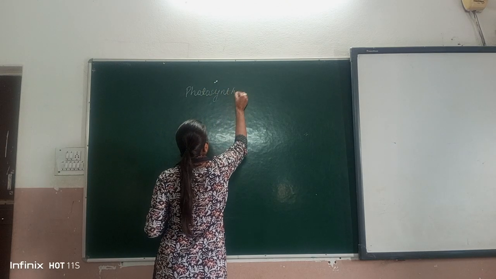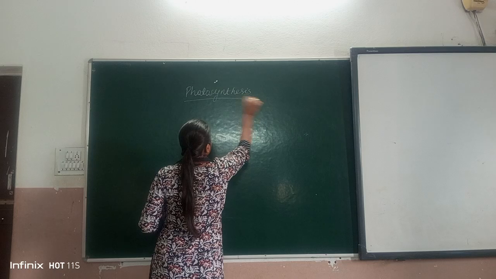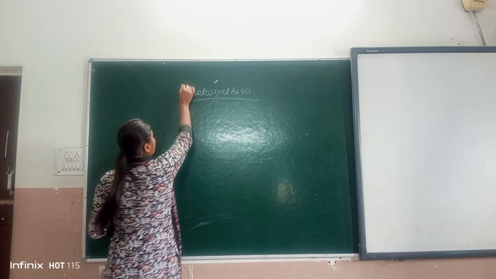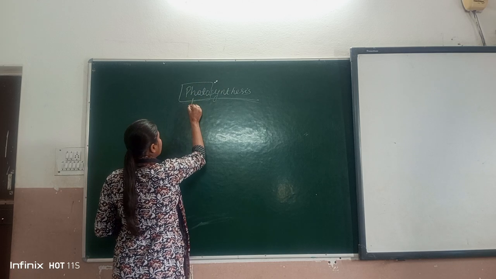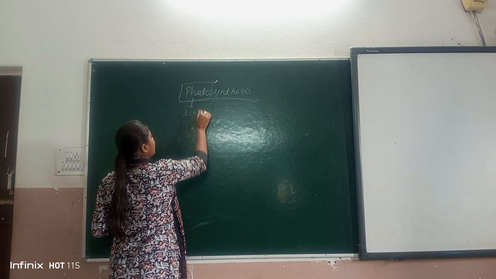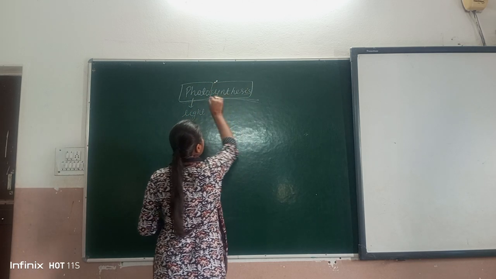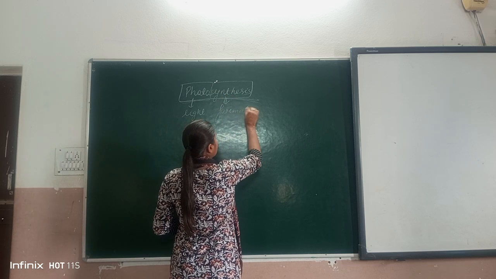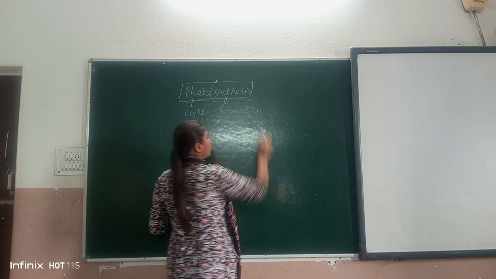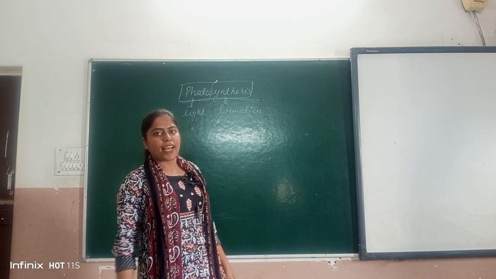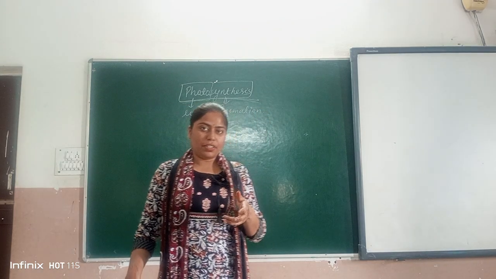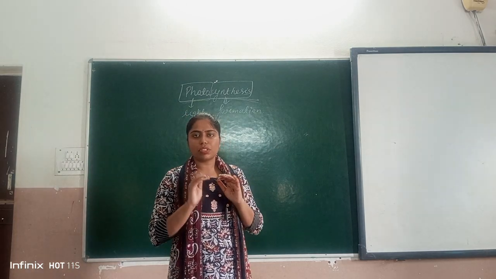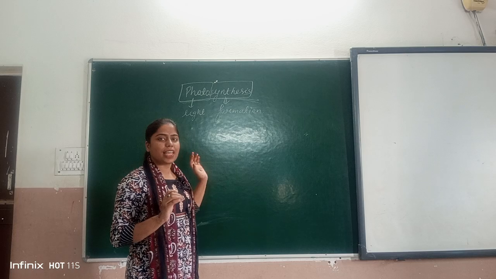Photosynthesis. Photosynthesis is a word which is made up of two words. Photo, which means light, and synthesis, which means formation. So what photosynthesis means is that in the presence of light, there is formation of a chemical. This is known as photosynthesis. By the word, we can say that.